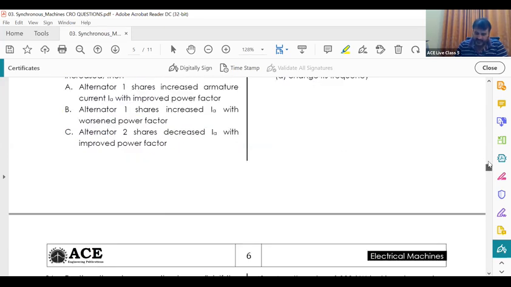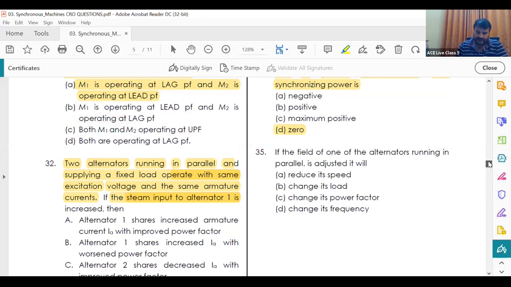See question number 35. If the field of one of the alternators running in parallel is adjusted, it will. When the field is adjusted, what will happen? Reduce the speed? No, speed won't change. Change its load? No. Change its power factor mainly. Change its power factor.